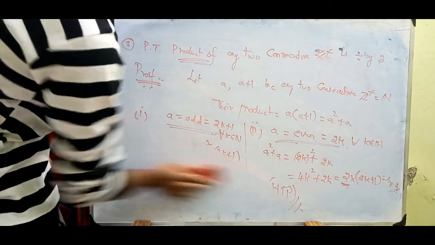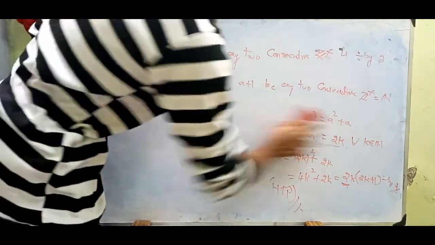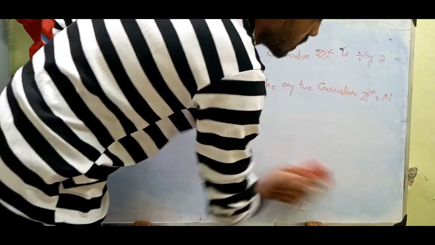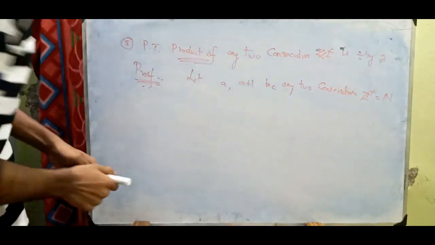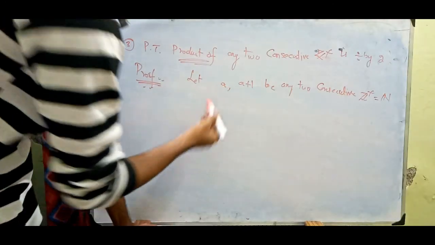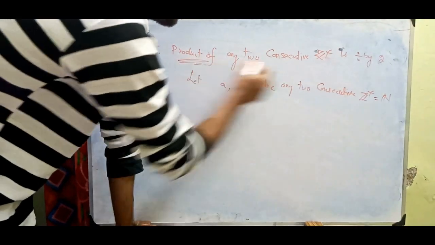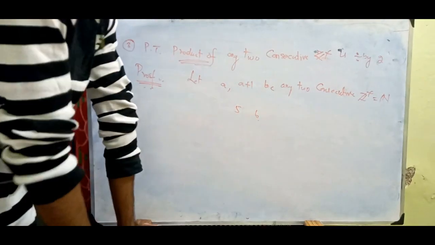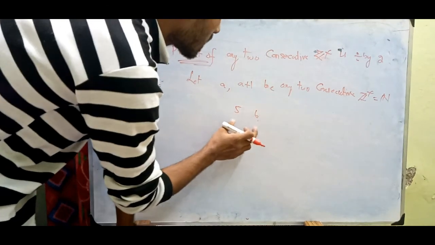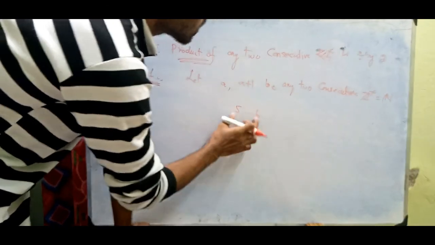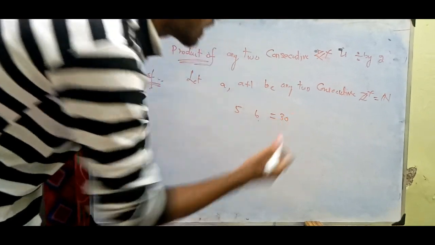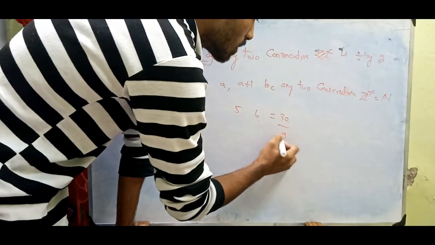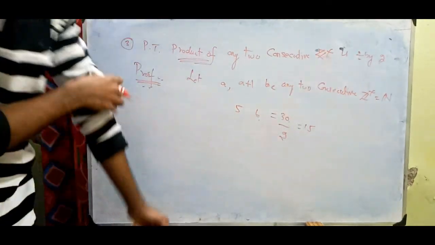Let us take some examples according to this theorem. Let us say a and a plus 1, any two consecutive integers, will be positive. Let us take 5 and 6. Got it? So 5 and 6, if we multiply these two numbers, it is going to be 30, and this is clearly divisible by 2, giving 15.